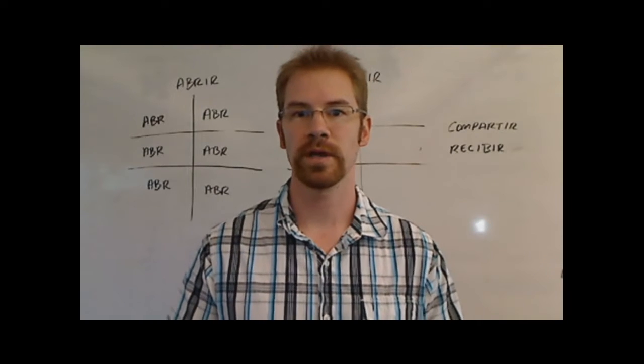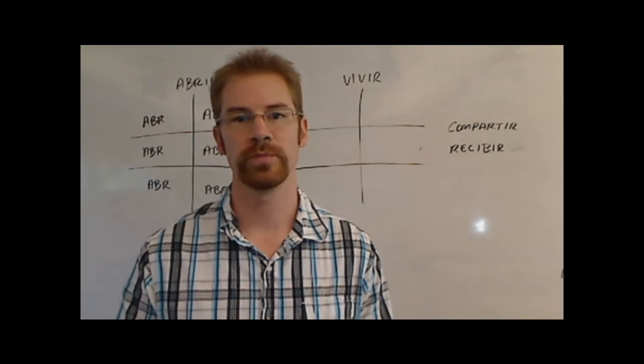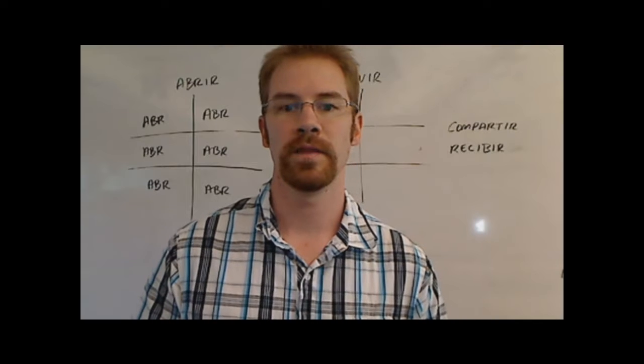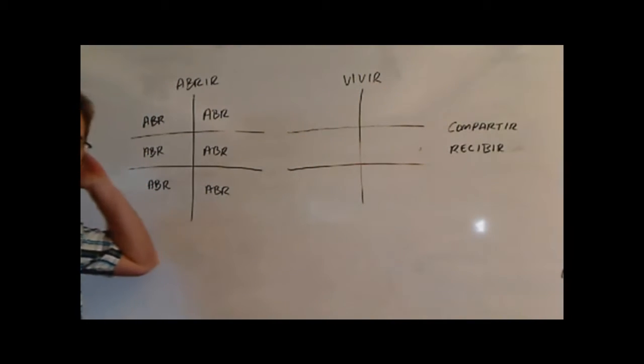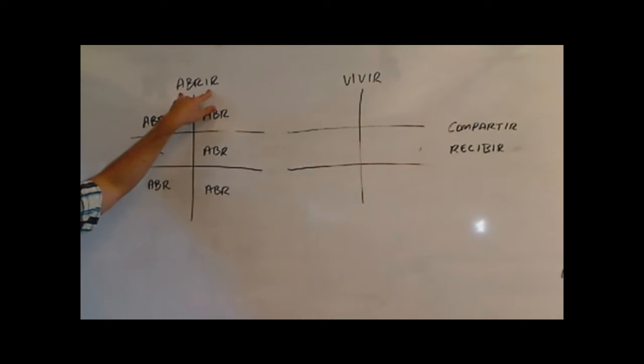All right, really quick, we're going to look at how to conjugate regular IR verbs in the present tense. On the board behind me, I have the verb abrir, getting ready to conjugate it. So I'll show you how to do it, and I'll let you practice a little bit, and then we'll be done with it. So abrir means to open, if you didn't know that.